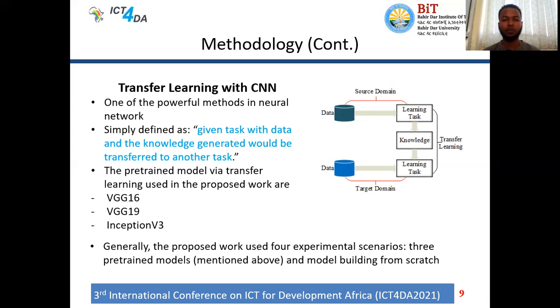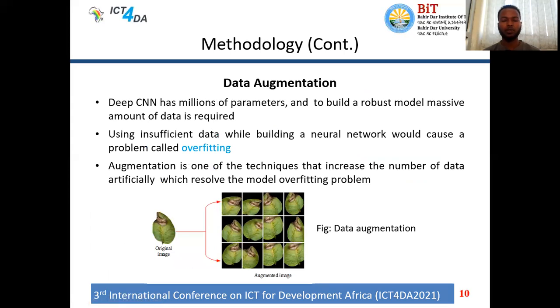Generally speaking, the proposed work used 4 experimental scenarios. The first 3 are based on the pre-trained models, which I mentioned earlier. And then the fourth scenario is building a model from scratch. Even though it is not recommended, we built a model from scratch for comparison purposes. The other methodology that we used in this work is data augmentation.